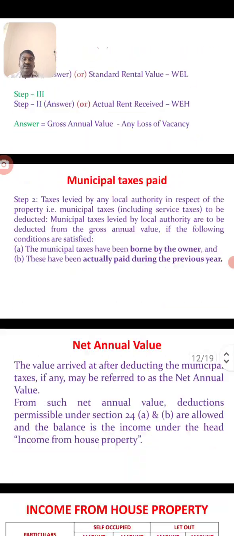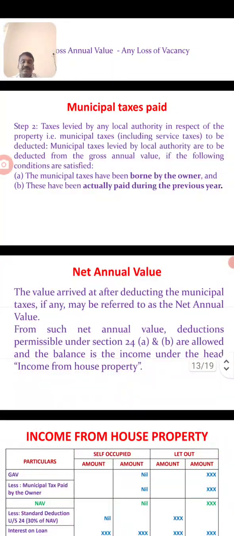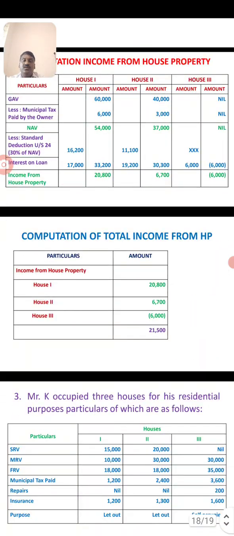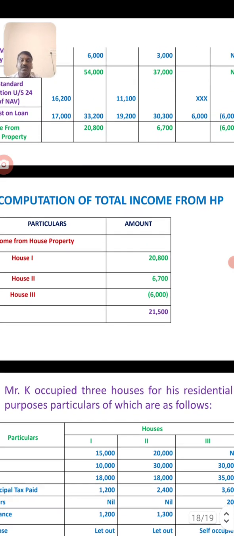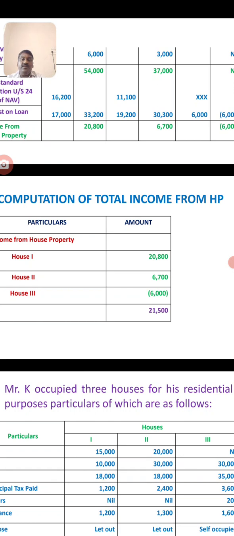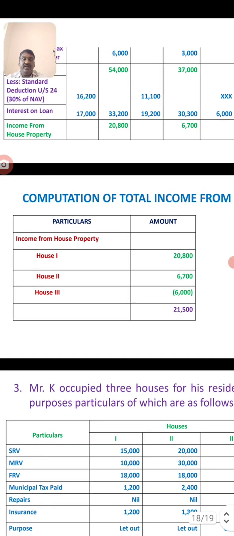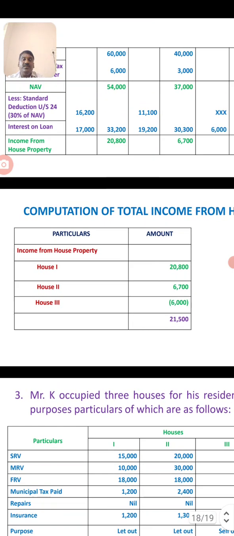Final income from house property. Next, computation of total income from house property. House property income 20,000. House property profit 6,000. House property 6,000 will be loss. Final answer: income from house property is